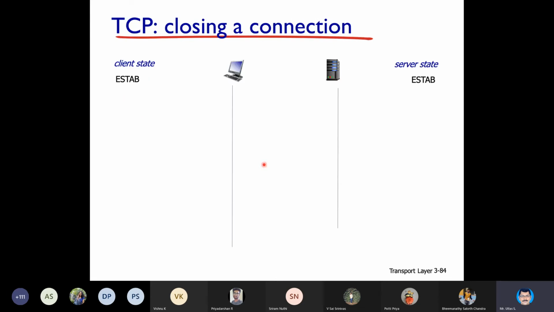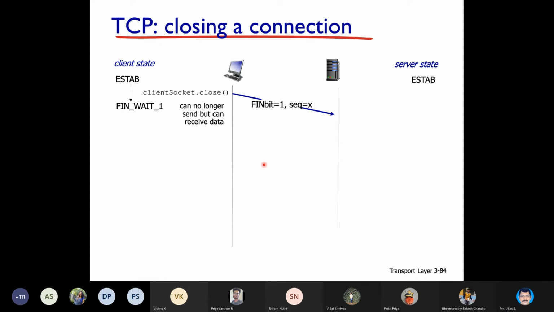Already the status is connection is established. Now the client initiates the connection terminate request. For that there is a FIN bit in the header format, right? FIN bit will be set as 1 and sequence number is some value X. Both the fellows are in the established state. As and when the client sends, it is in FIN wait 1 state.